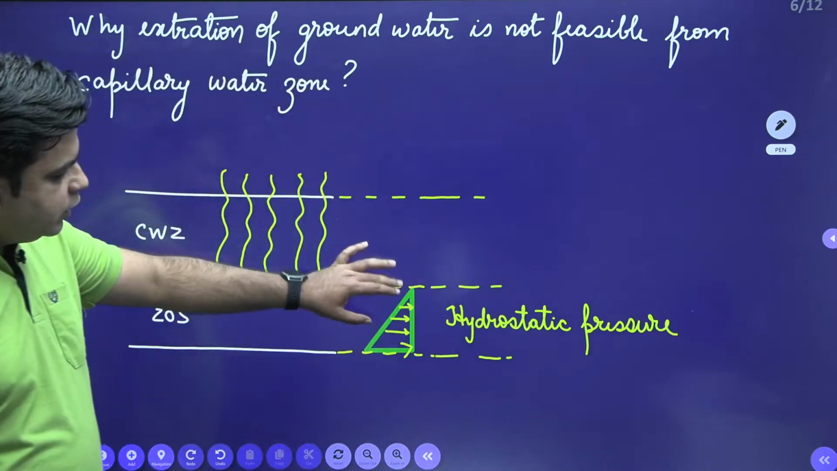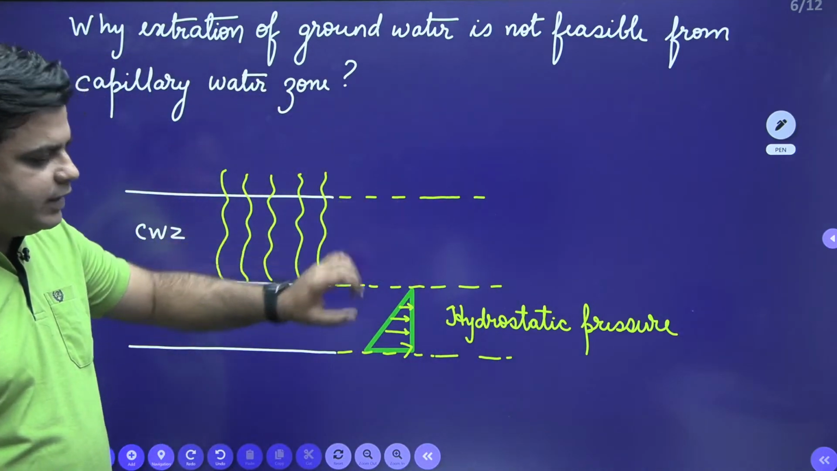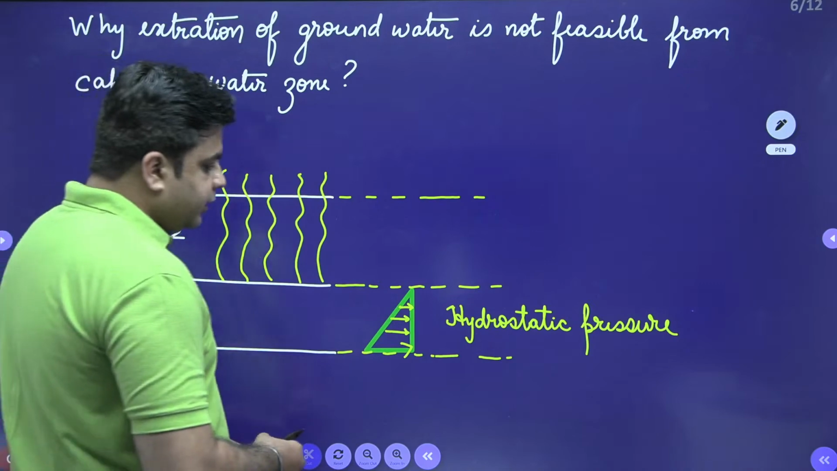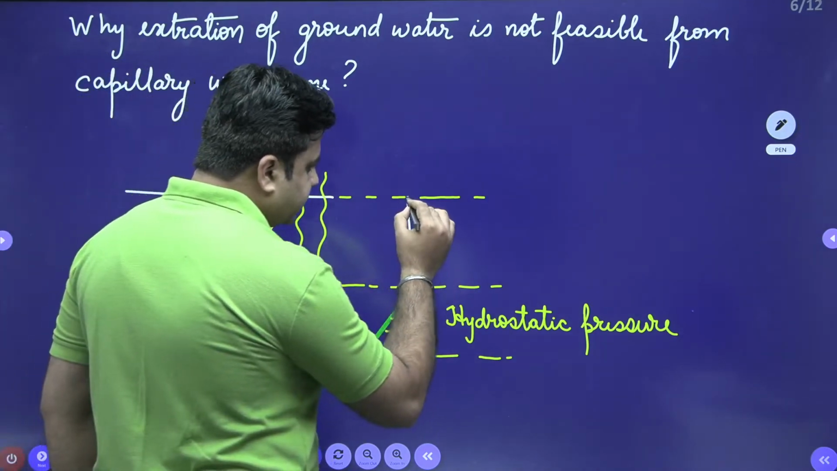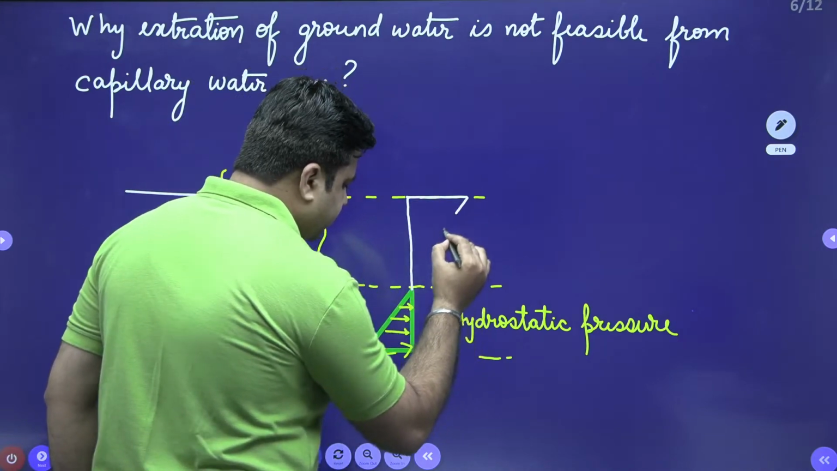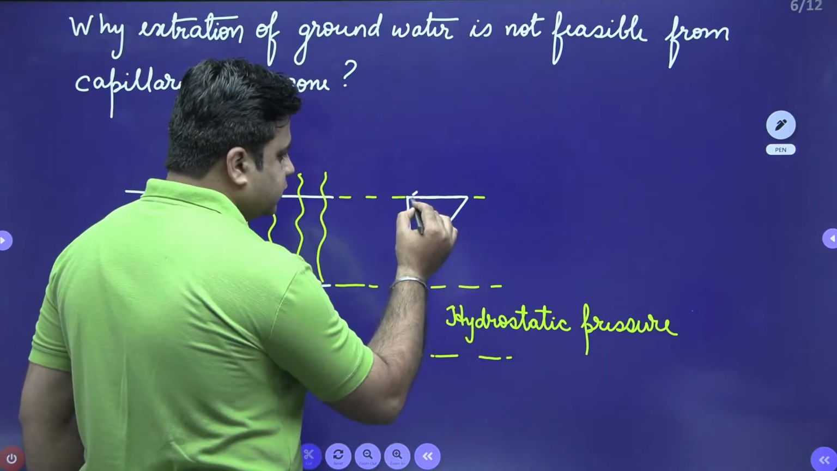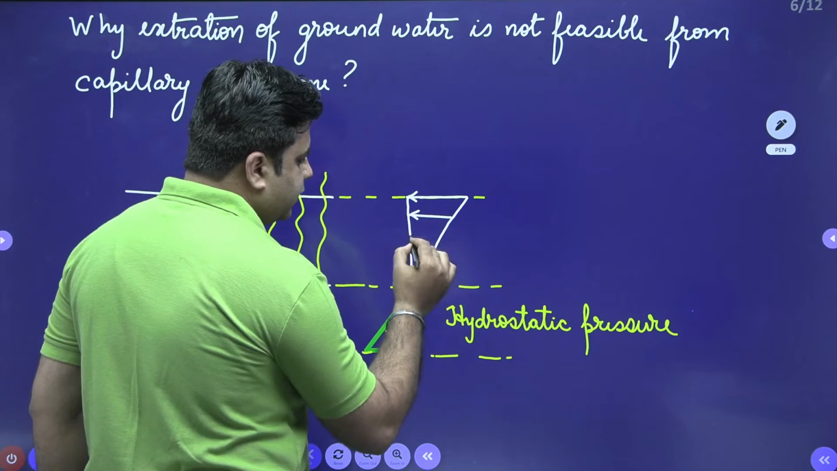And when you look at the same water present in the capillary water zone, this water is under the state of capillary tension. This is your capillary tension.